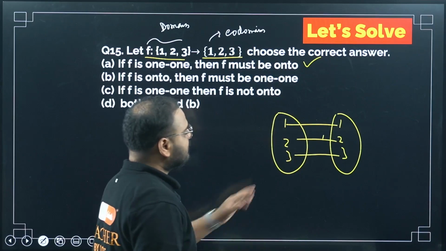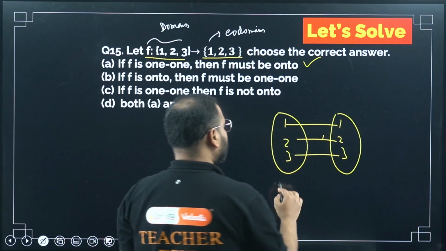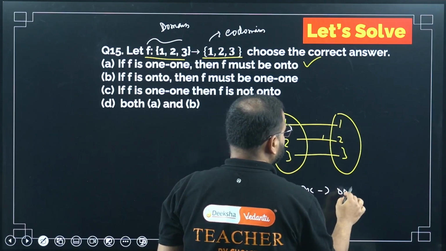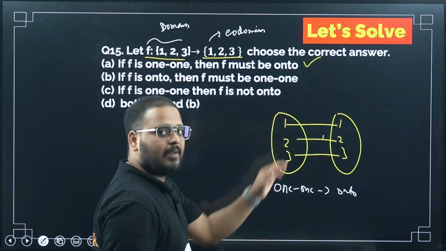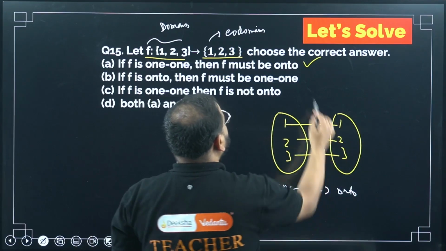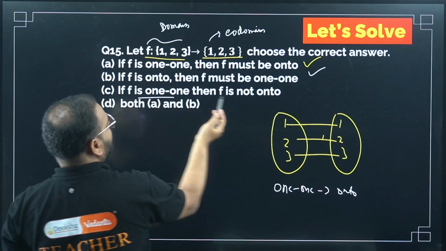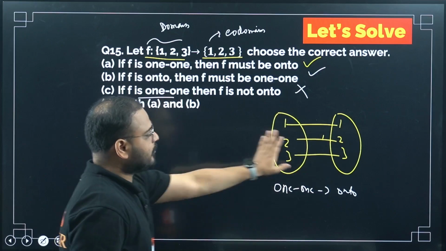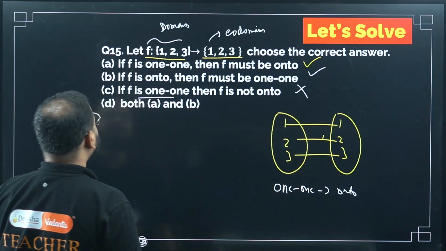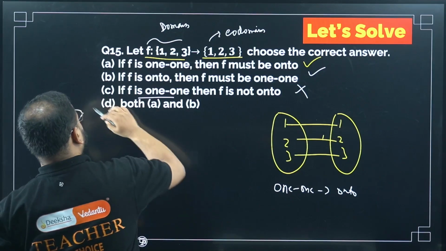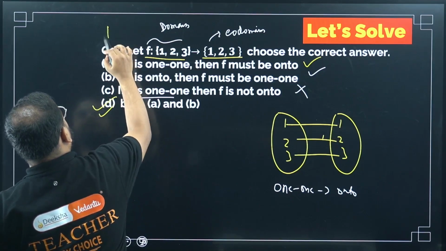If you look here, if it is 1-1, automatically it is on-to. If I say uniquely related, then it is on-to also. If I say on-to, it will be 1-1 only. So even this is true, okay. This is not true: F is 1-1, then not on-to. We just prove 1-1 then on-to, okay. So option D, both A and B. So option D is correct.